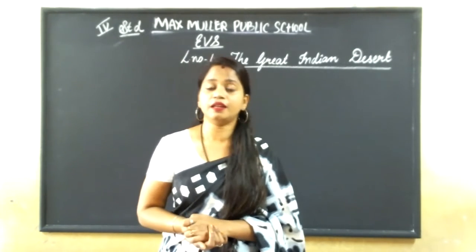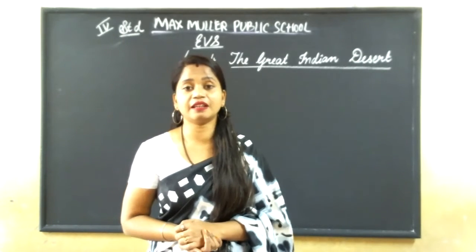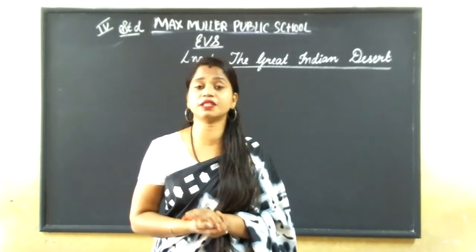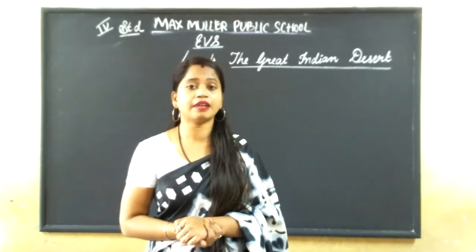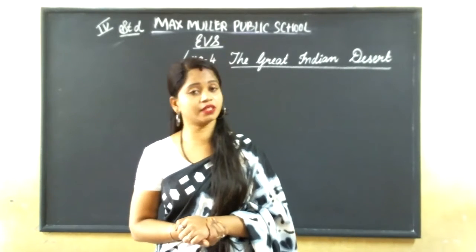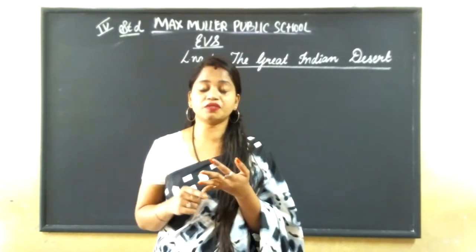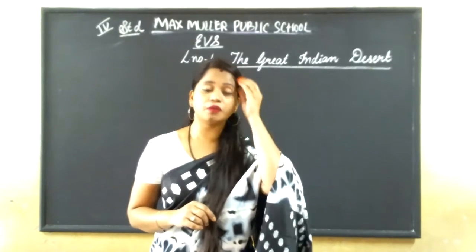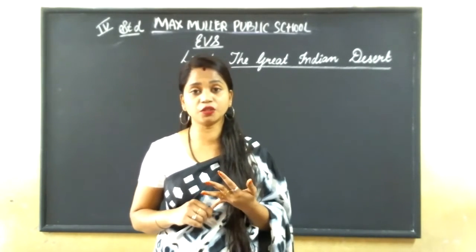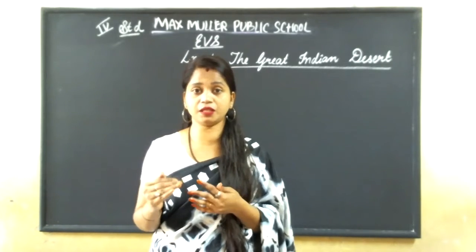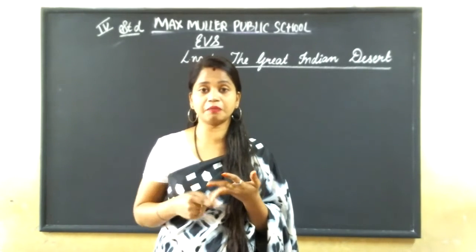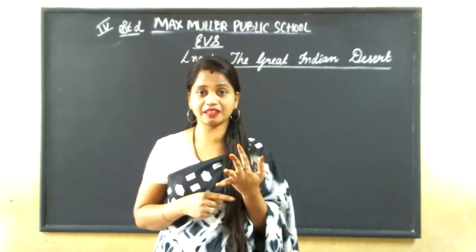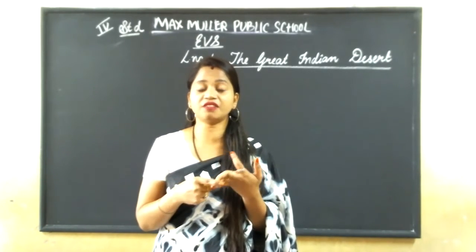Social lesson number 4: The Great Indian Desert. It is nothing but the Western Desert, one of the physical divisions of our India. We have learnt about the 6 physical divisions. The first one was the northern mountains, divided into 3 groups according to the height of the mountains: the greater Himalayas, middle Himalayas, and lower Himalayas.